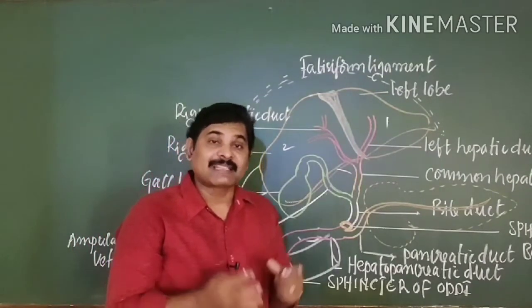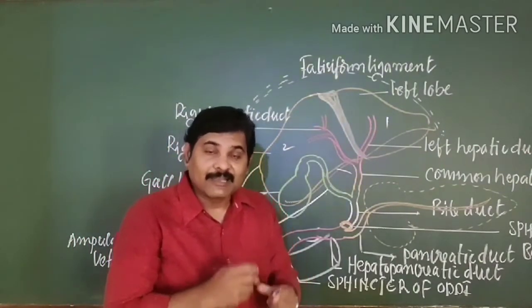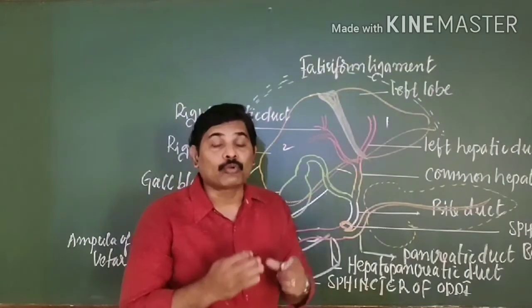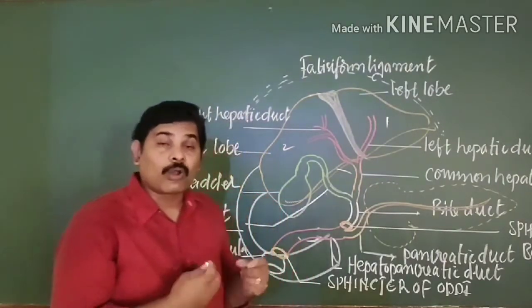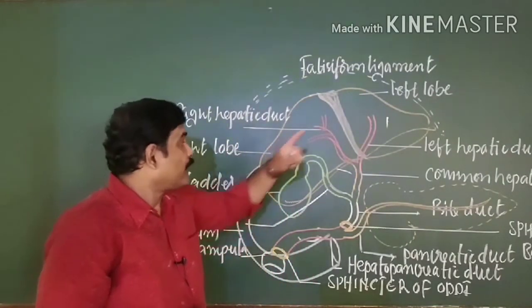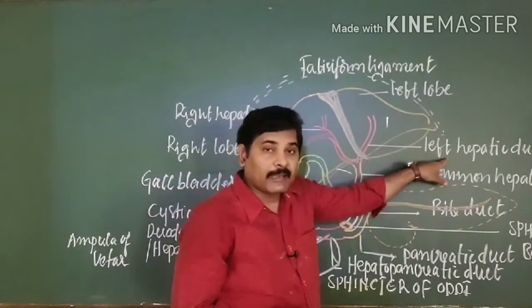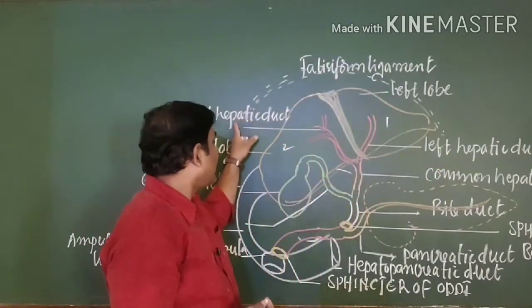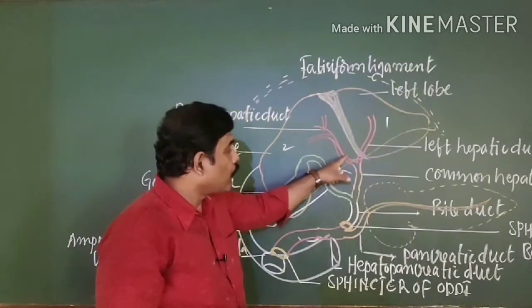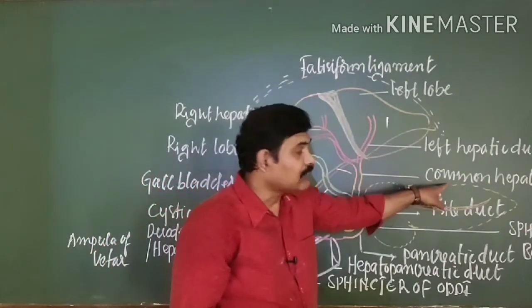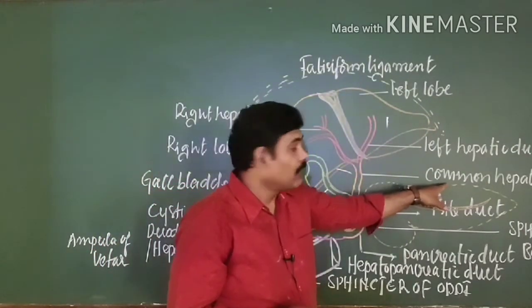These hepatic lobules consist of cells, and all these cells are known as hepatocytes, or simply liver cells. From the left lobe, the left hepatic duct arises, and from the right lobe, the right hepatic duct. Both of them combine together and form the common hepatic duct.